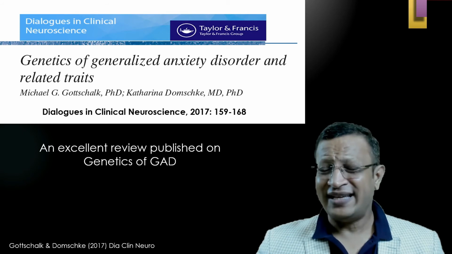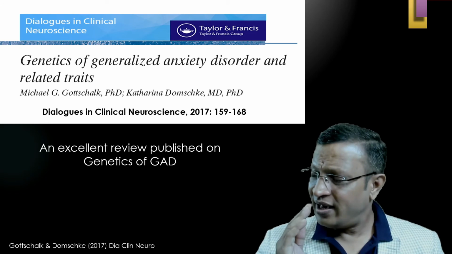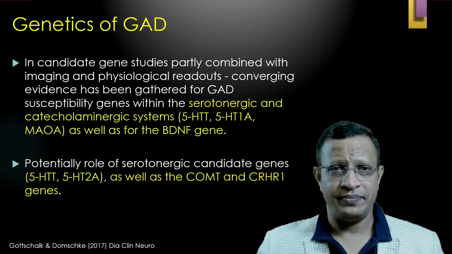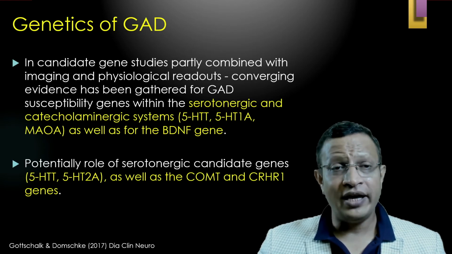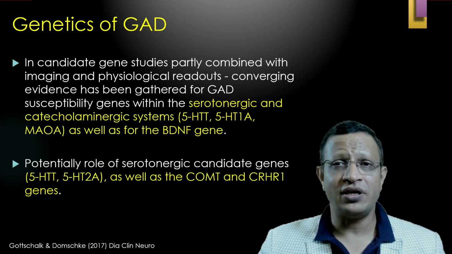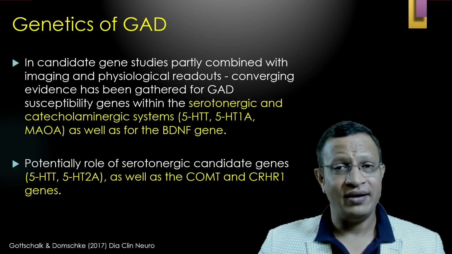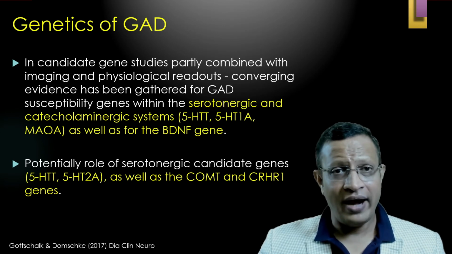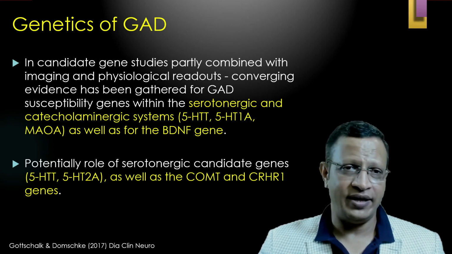Further, there is an excellent review on the genetics of GAD. Please go through this excellent article on the genetics of generalized anxiety disorder. Summarizing, this study clearly said that in candidate gene studies, partly combined with imaging and physiological readouts, the converging evidence indicates some GAD susceptibility genes in the serotonergic and catecholaminergic system, and the BDNF gene has been implicated.